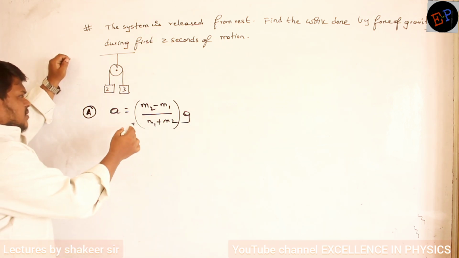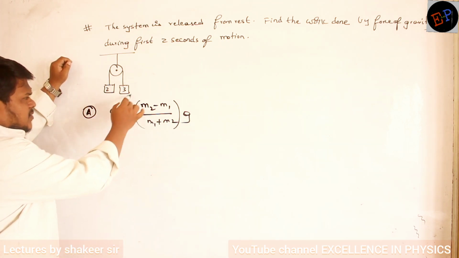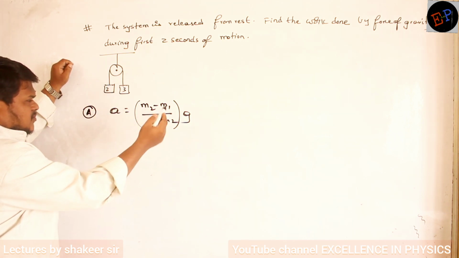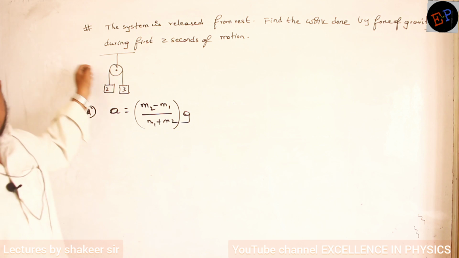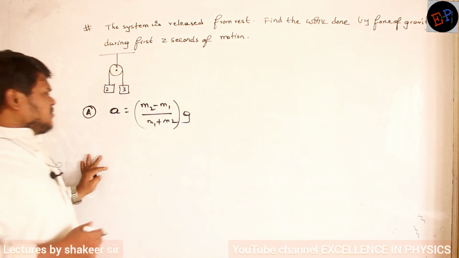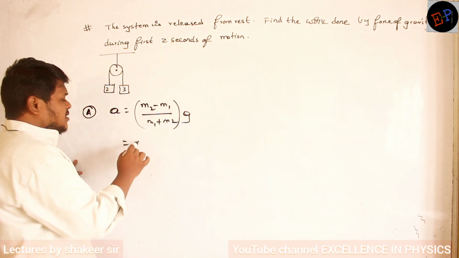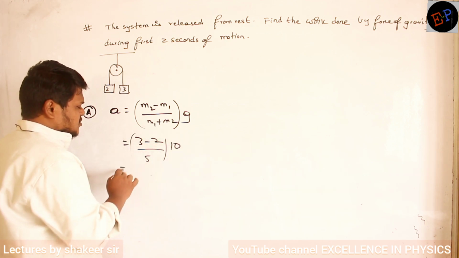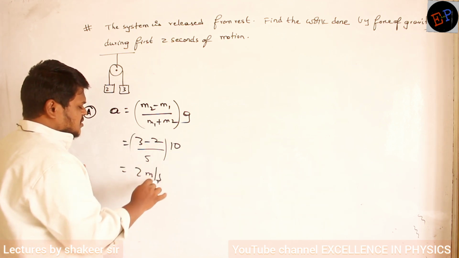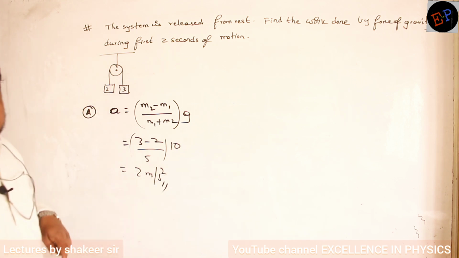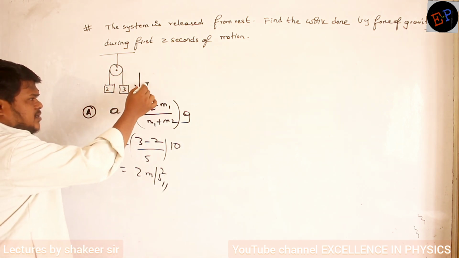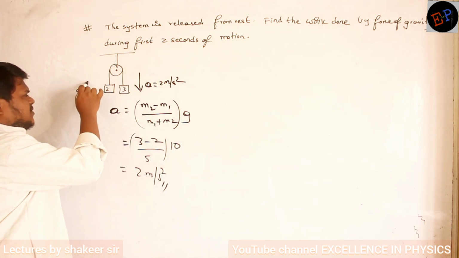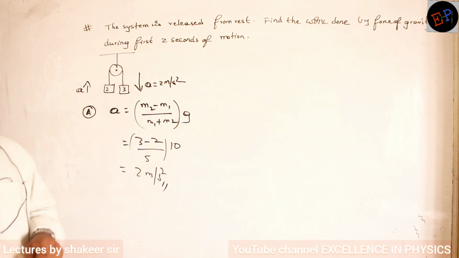Or if you don't know this one, then you can always do it by Newton's laws. Write one Newton's law equation for the 3 kg body, write one equation for the 2 kg body, solve both of them, then you will get the acceleration. Already we have done that. So what is the acceleration? The bigger mass is 3, the smaller mass is 2, 3 plus 2 is 5, g value is 10. So 2 meter per second square. It means this body starts coming down with an acceleration of 2 meter per second square, and this starts moving upwards with an acceleration of 2 meter per second square.